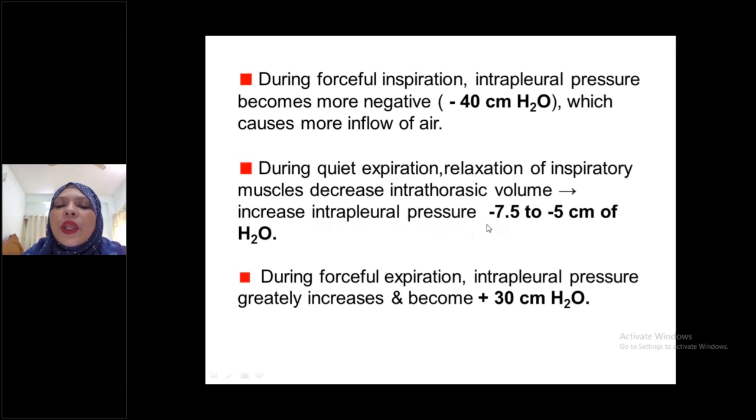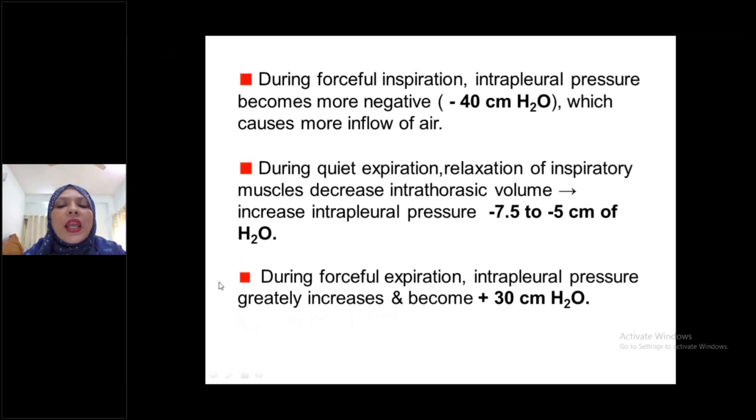During quiet inspiration, it goes from -5 to -7.5 centimeter of water, and again it returns from -7.5 to -5 centimeter of water. That is the normal resting condition. But during forceful expiration, very important for the MCQ exam, intrapleural pressure greatly increases.